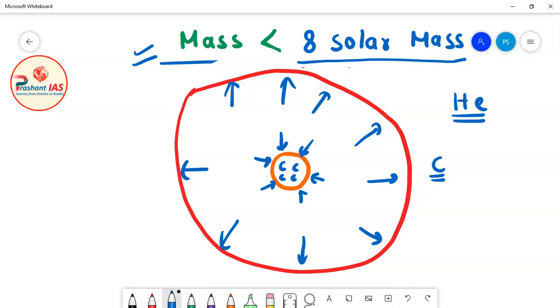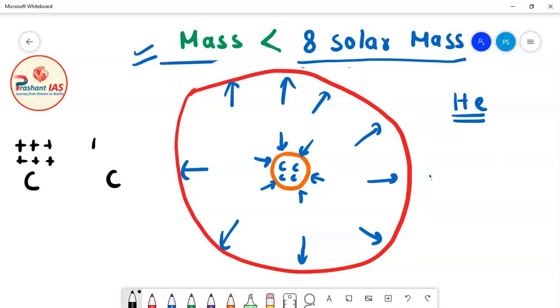So what I am explaining to you: we all know that there are 6 protons in a carbon atom. Let's suppose this is a carbon atom, so definitely there are 6 protons in this carbon atom, and this is another carbon atom, which is also having 6 protons.